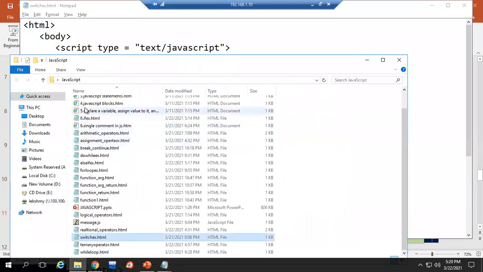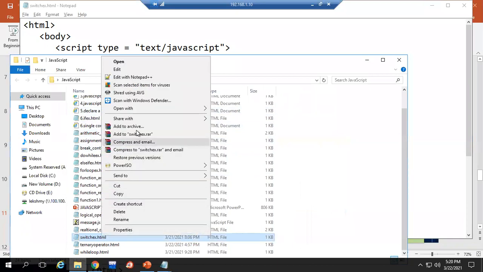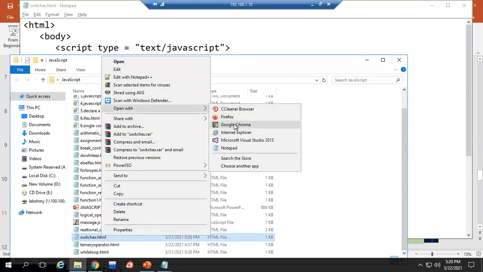So see the output. We have just displayed a message to show we are entering the switch block. After that it evaluated that case A is matching. So that particular statement executed and it is exiting the switch block.